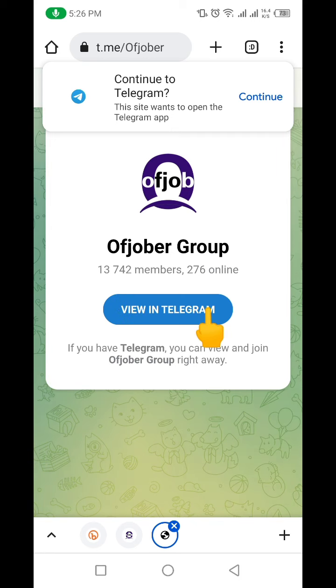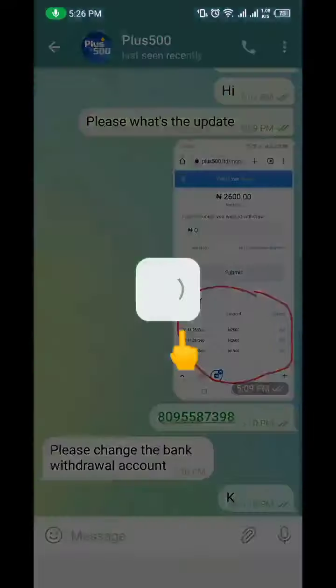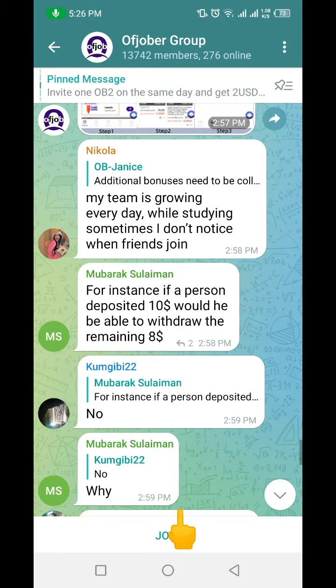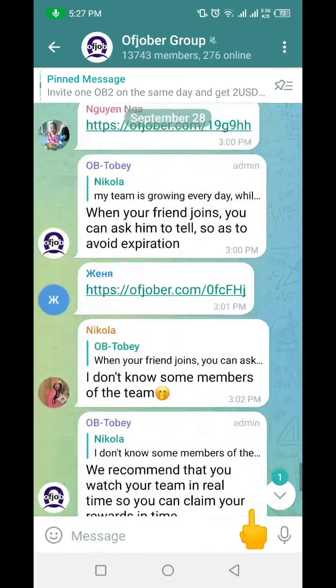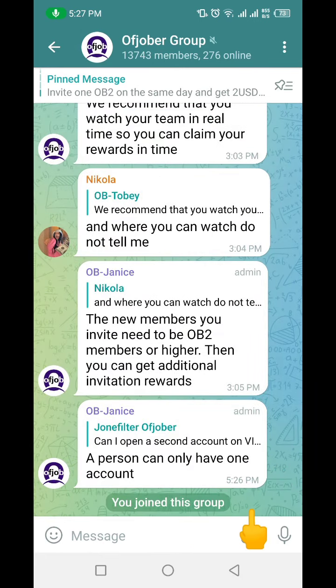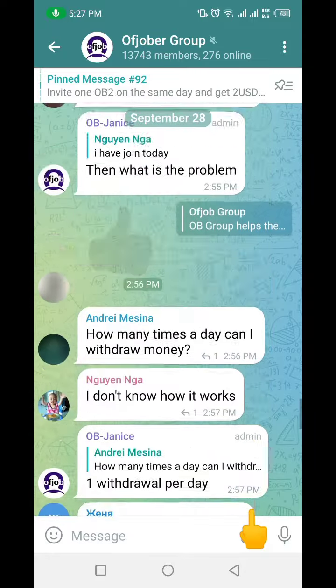Okay, now if you join the Telegram group, let me join the Telegram group here. Okay, I'm going to click on join. Let me join. Now if you join the Telegram group, there's an opportunity for you to actually make about $10. Okay, just by joining this Telegram group, there's an opportunity for you to make $10. So you can join the Telegram group.